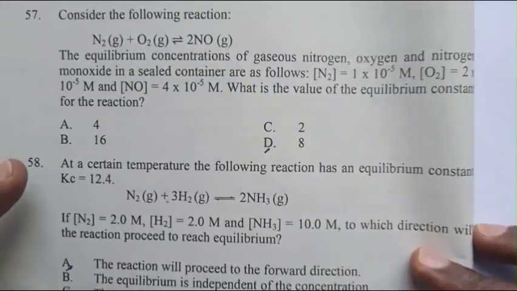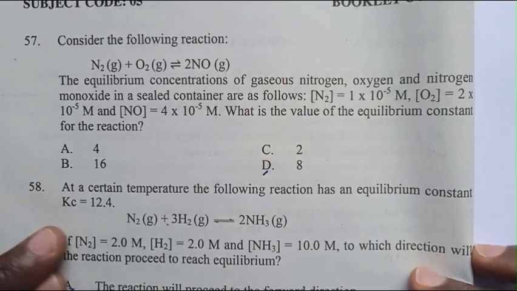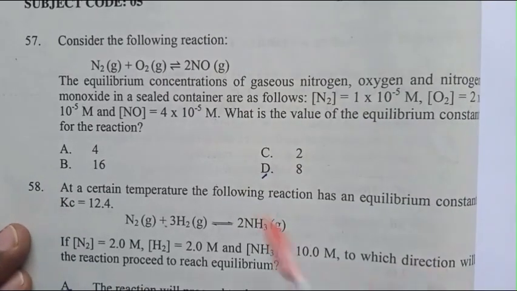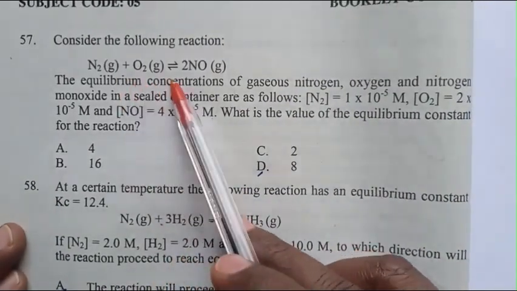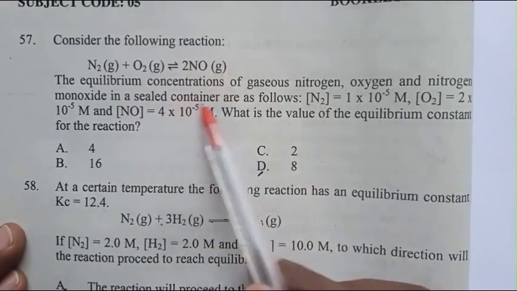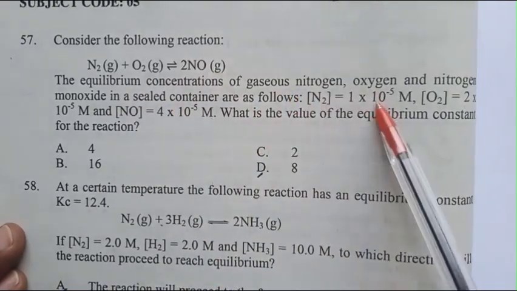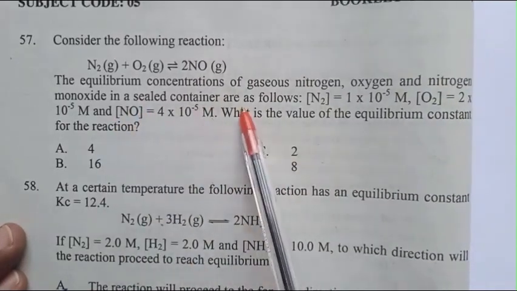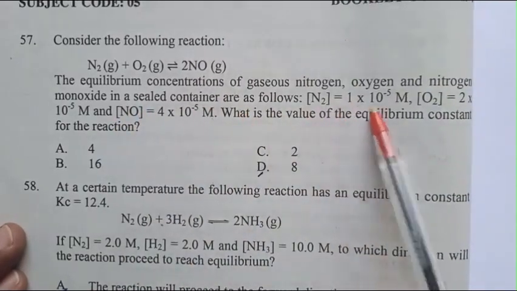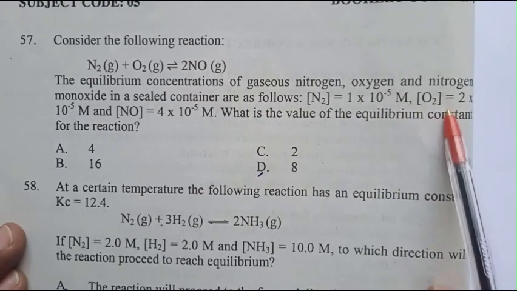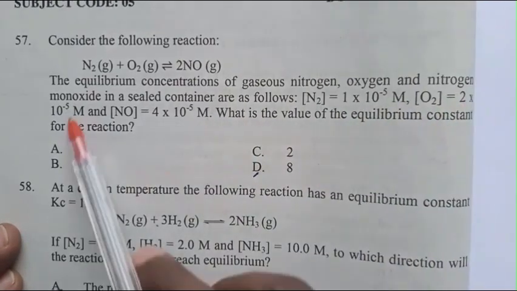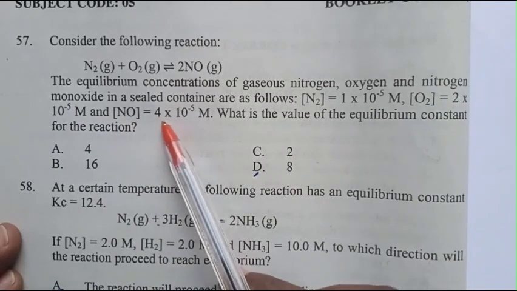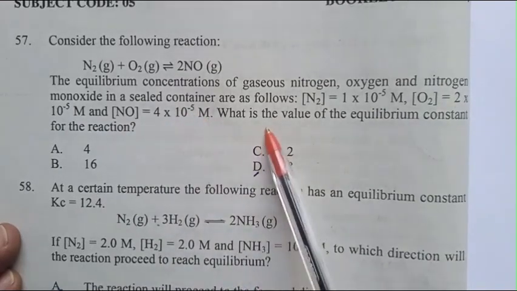Question number 57. Consider nitrogen plus oxygen to NO. The equilibrium concentration of gases nitrogen, oxygen, and nitrogen monoxide in a sealed container are as follows: N2 is 1 times 10 minus 5 molar, O2 is 2 times 10 minus 5 molar, NO is 4 times 10 minus 5 molar.